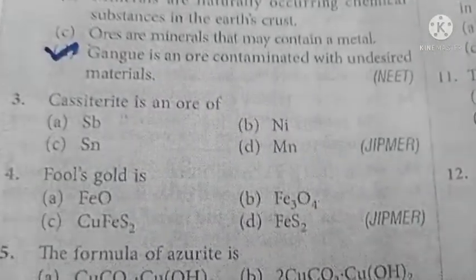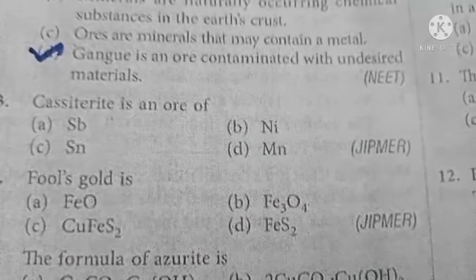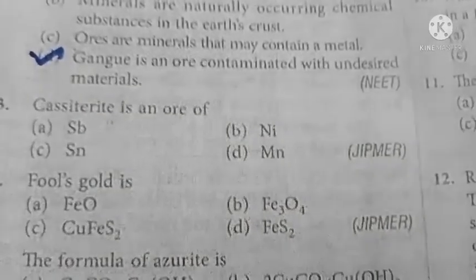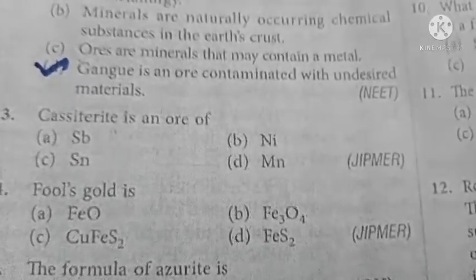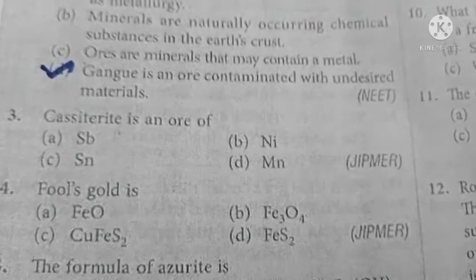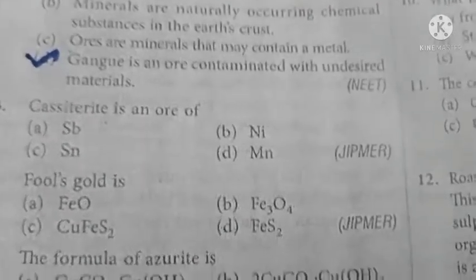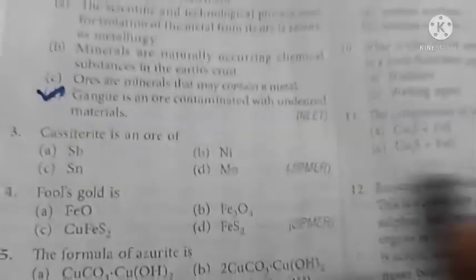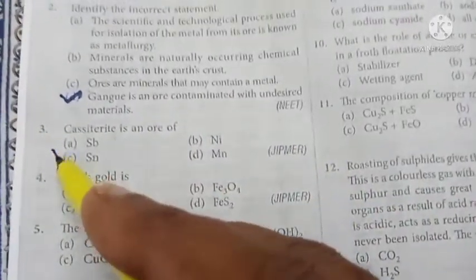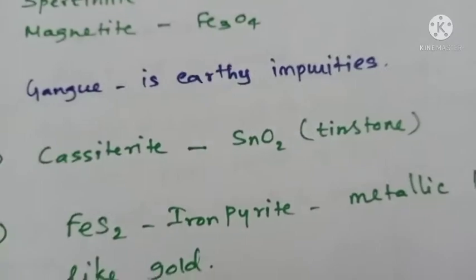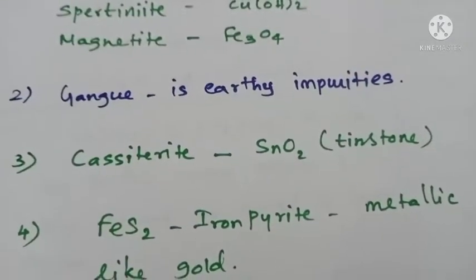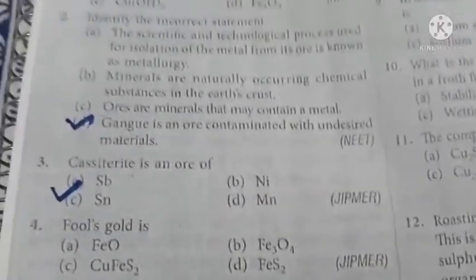Now let us go for question number 3. Cassiterite is an ore of which of the following metals? The options are stibium, antimony, nickel, tin or manganese. Actually cassiterite is an ore of tin, because cassiterite is nothing but tin oxide, SnO2. It is also called tin stone. So for question number 3, the correct option is option C, tin.